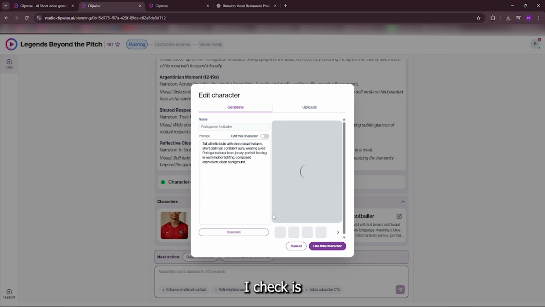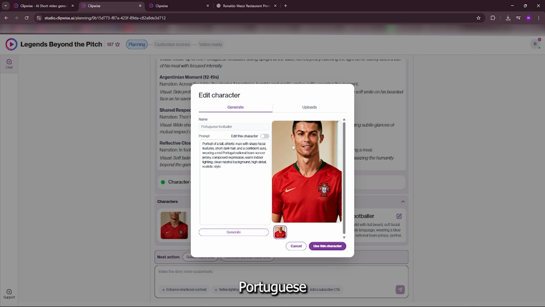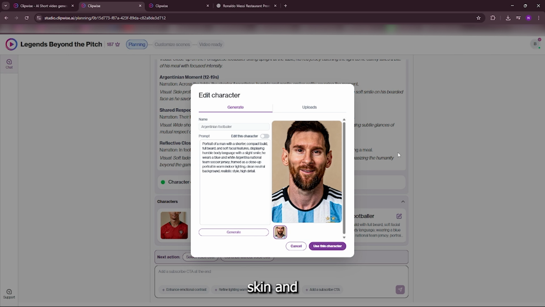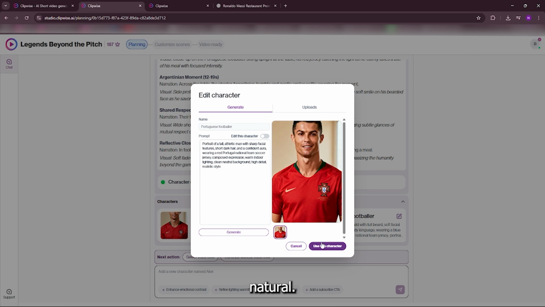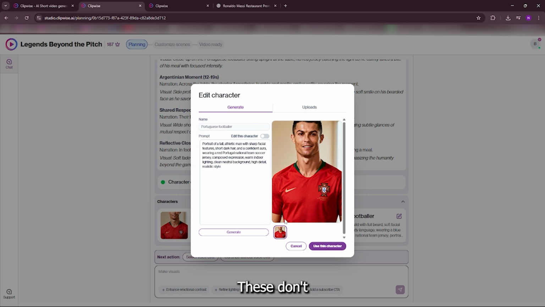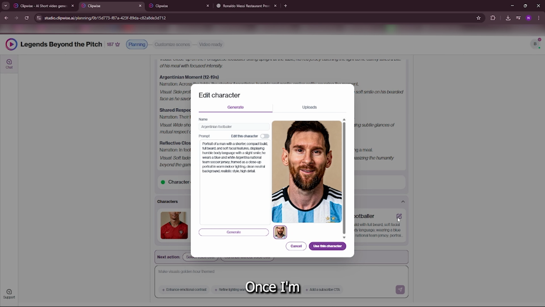The first thing I check is the characters. Figure 1, the Portuguese footballer, looks insanely realistic. The lighting, skin, and details look very natural. Figure 2, the Argentine footballer, looks the same. The face structure and expressions look real. These don't look cartoonish at all. Once I'm happy with this, I reconfirm and move on.